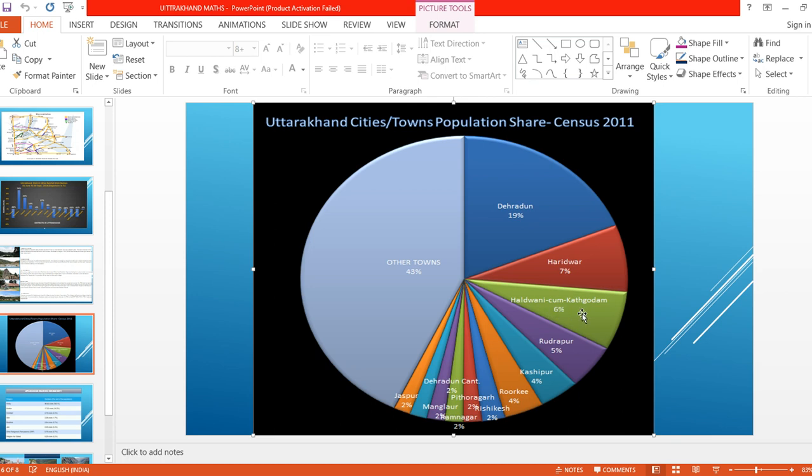Next Haldwani comes. What is this? Kathgodam. How much percentage? The percentage is 6 percent. Next, Rudrapur 5 percent, Kashipur 4 percent, Roorkee. Children, do you know what this Roorkee is? Have you heard about this Roorkee?